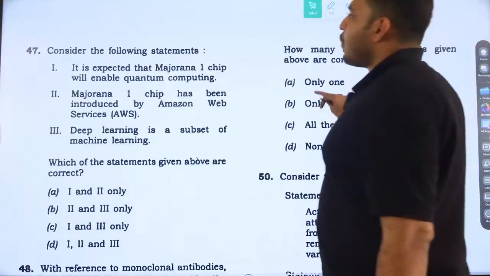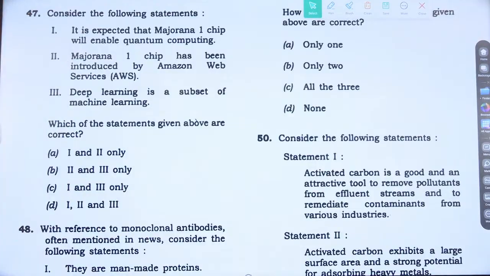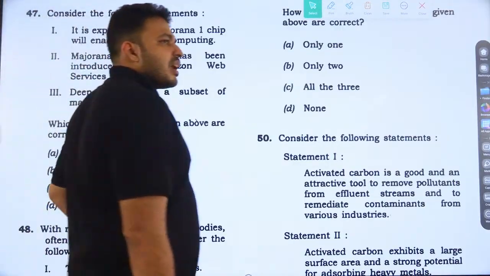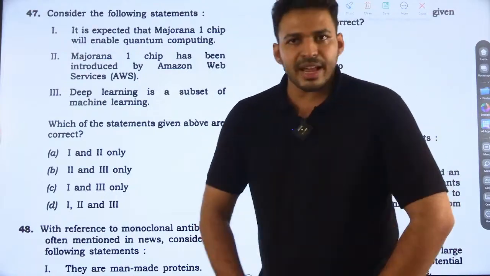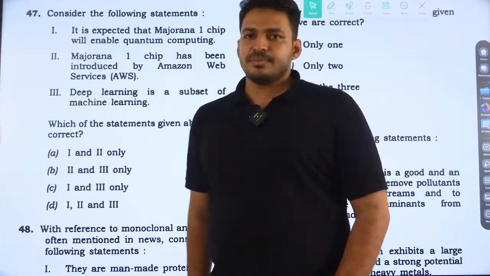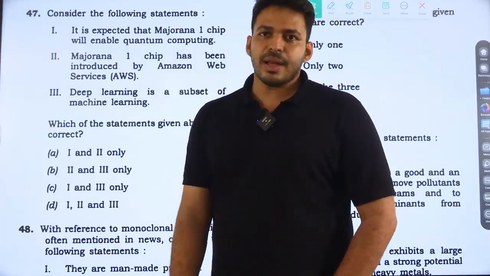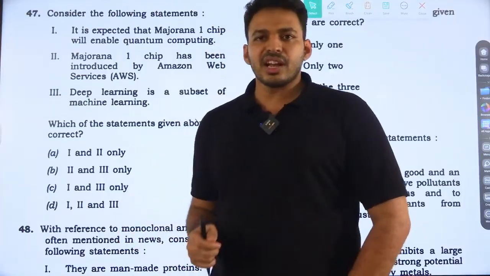Next question, consider the following statement: it is expected that Majorana 1 chip will enable quantum computing. Yes, actually, after Google's Willow, quantum computing is going to be a reality. Another chip is the Majorana 1 chip. It's by Microsoft. So what is the difference between usual computing and quantum computing?